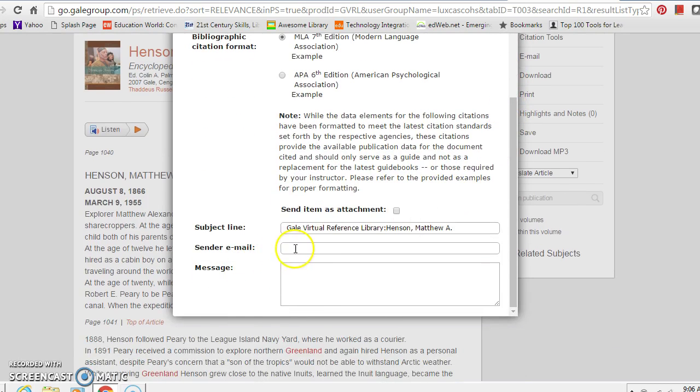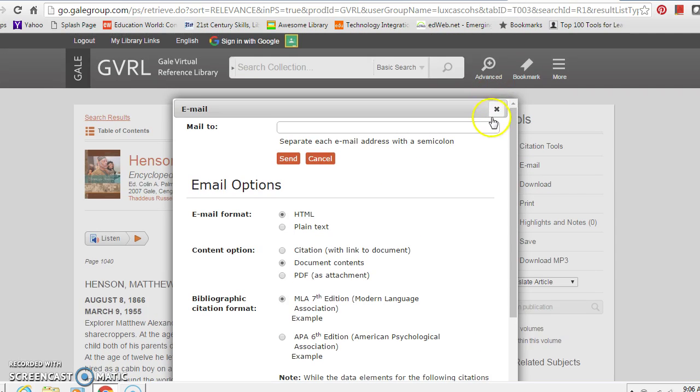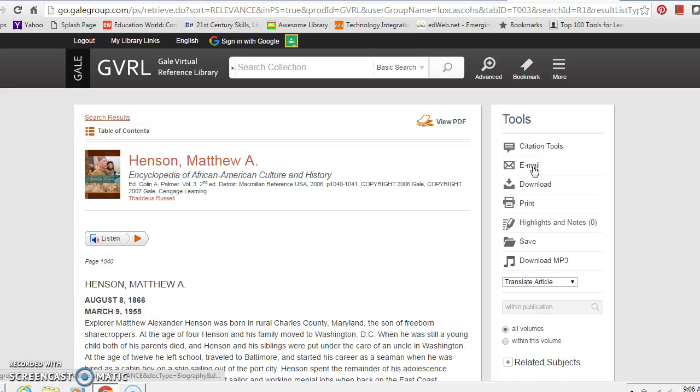You would just type in the email address here, any message like, due Tuesday, report on Greenland. You could have a variety of different options for email format or content. You could choose the applicable one there.